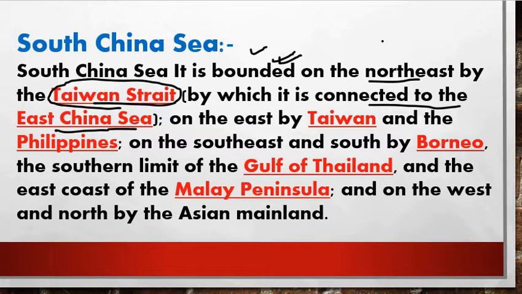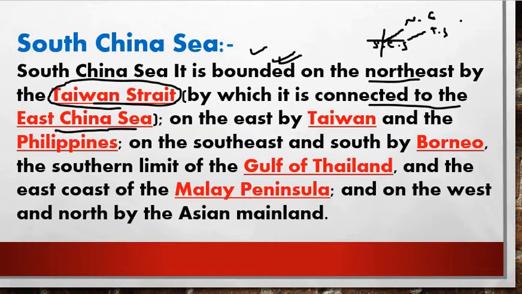For example, see, this is the graph. This is your South China Sea, and for the northeast it is your Taiwan Strait. And what does it do?